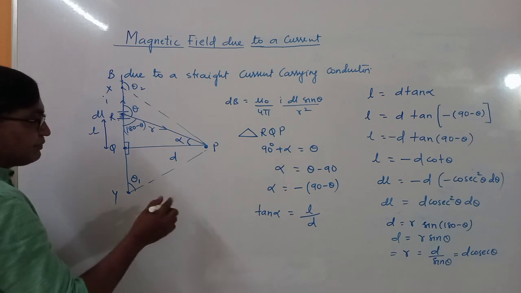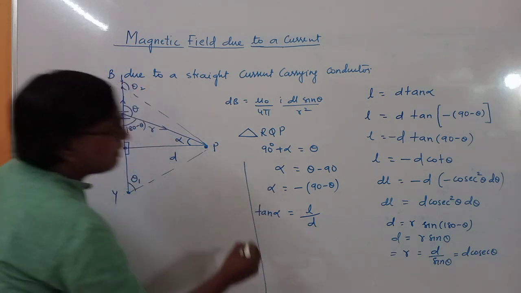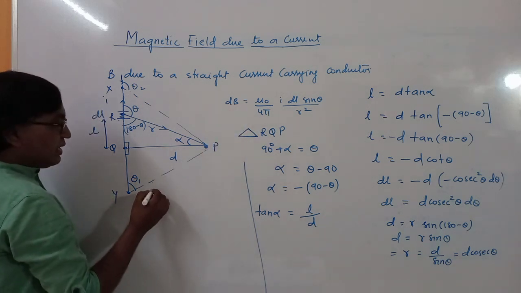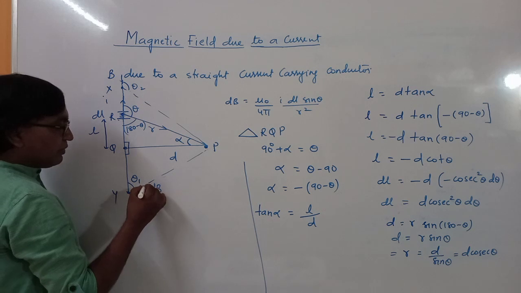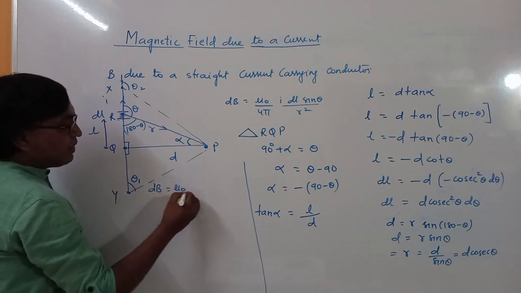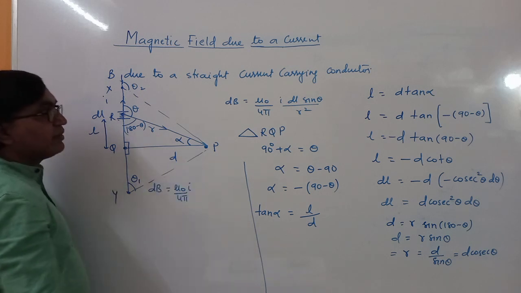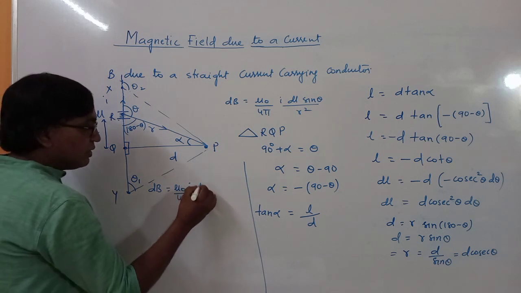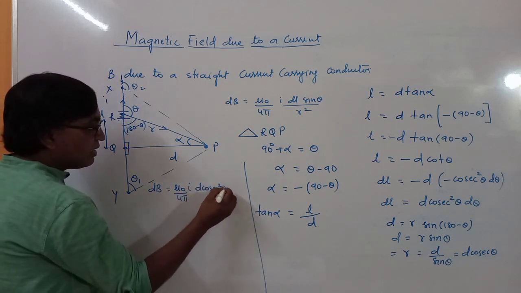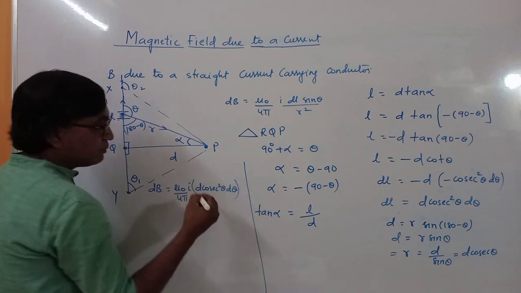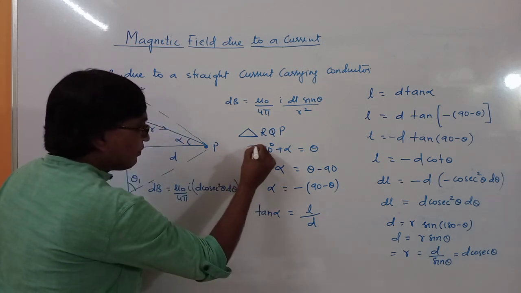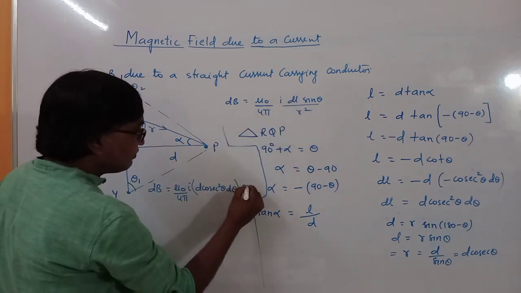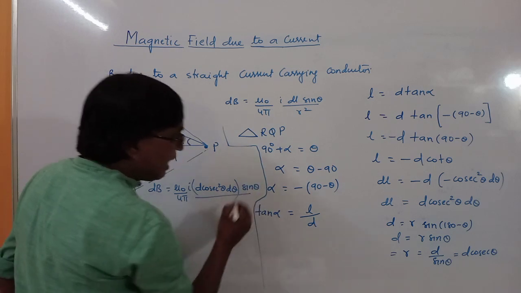Fine. So now the derivation is very simple. We just have to put those values. So dB equals mu naught by 4 pi I dL, where dL is D cosec square theta d theta, times sin theta, divided by r square.